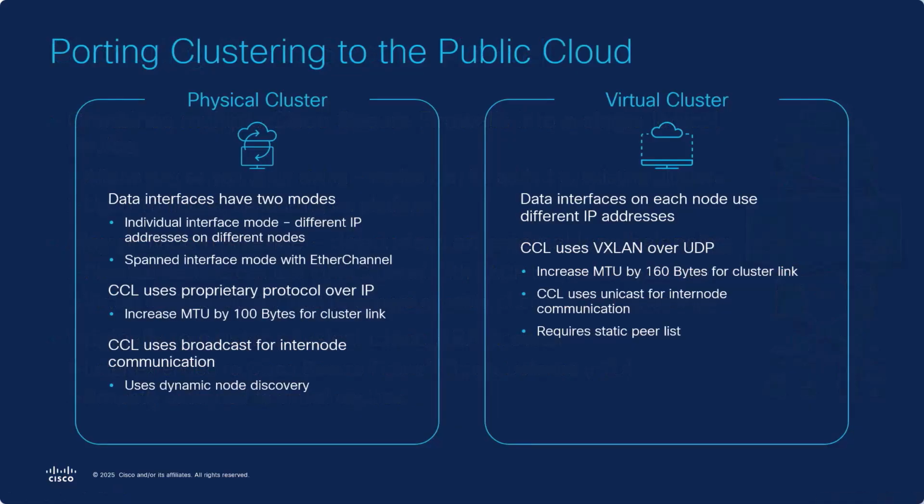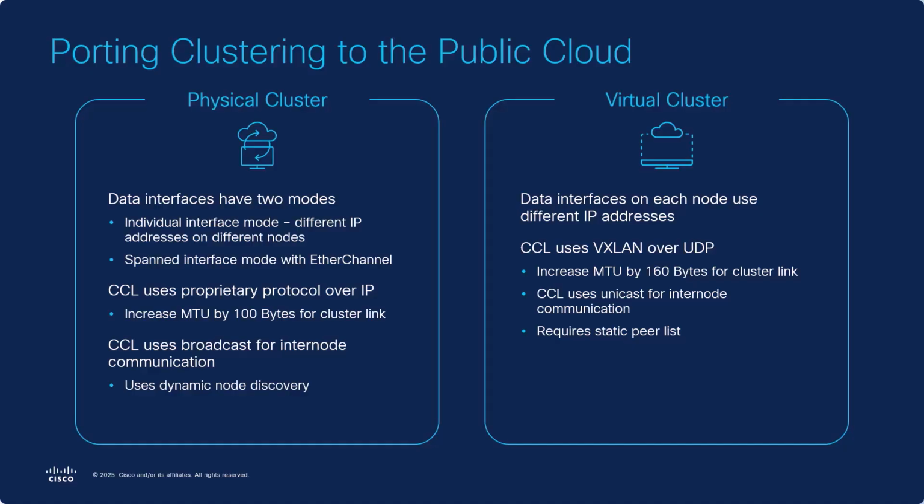Porting clustering to the public cloud required significant modification. For physical clustering, data interfaces could be either individual mode, different IPs for different nodes, or spanned interface using EtherChannel with a single IP across all nodes.